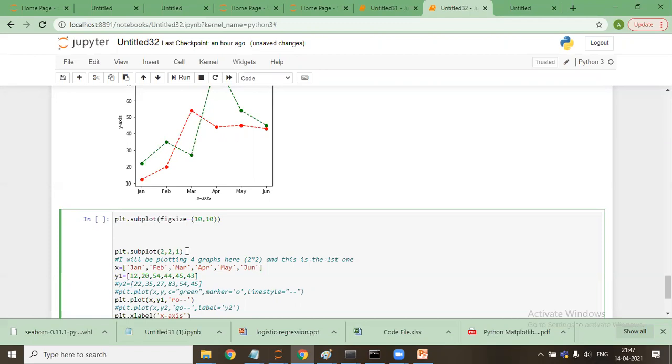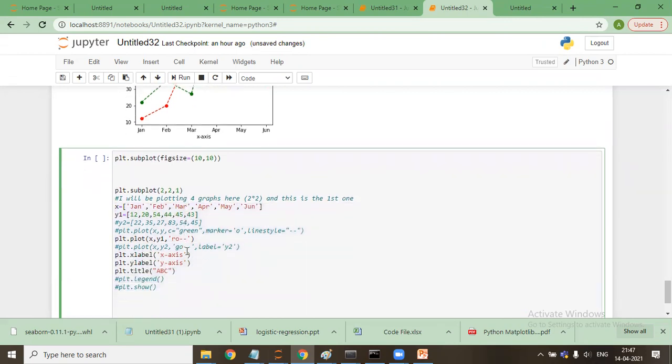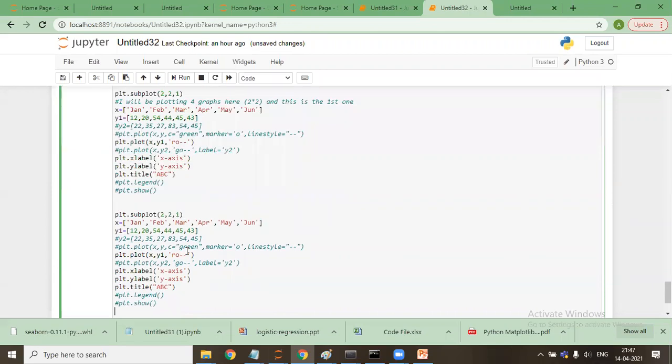Now if I say PLT dot subplot 2, 2, 2, with different values, I'm plotting the second graph out of it.